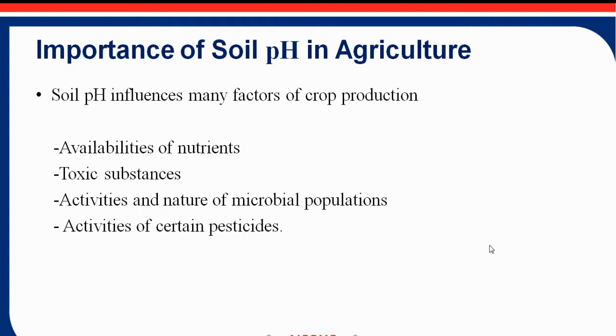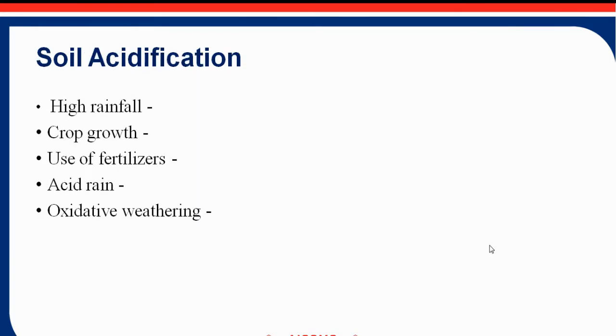What is the importance of soil pH in agriculture? The soil pH influences many factors of crop production, like availability of nutrients in the soil. There are a number of types of nutrients which are required for crop growth. Then toxic substances, activities and nature of microbial populations, and activities of certain pesticides.